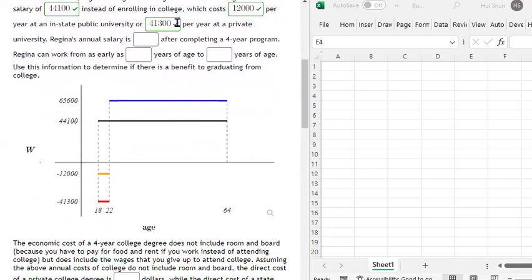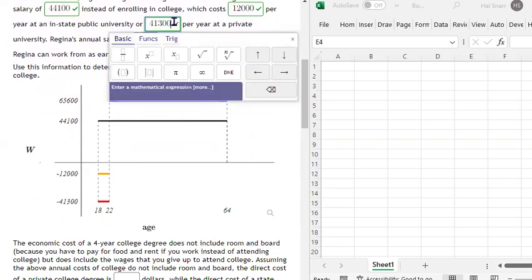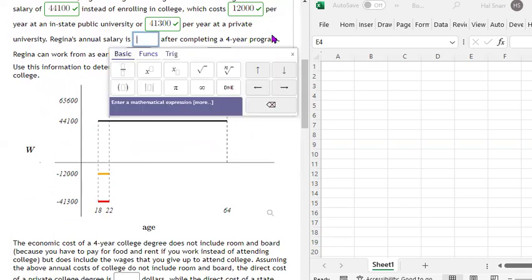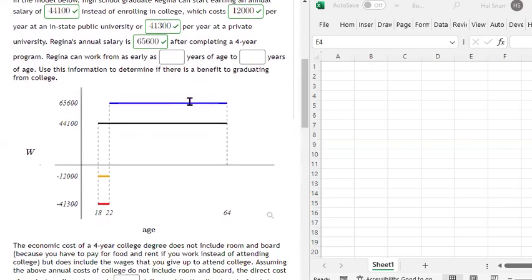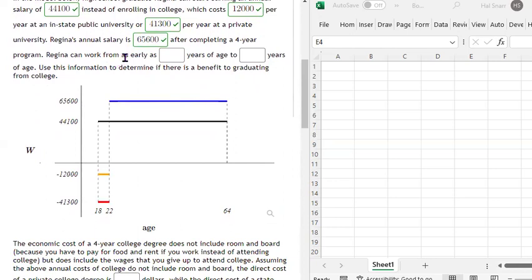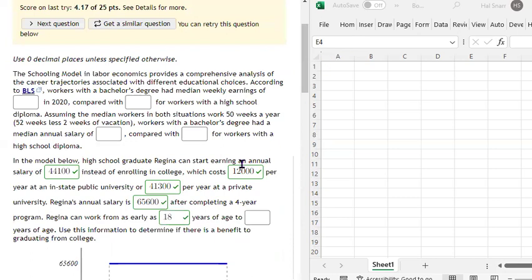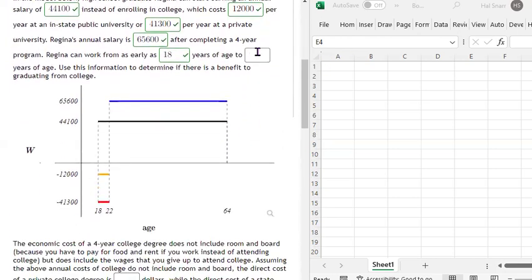If she does, in fact, go to college, either at the state university or this private college, the model says she'll make $65,600, right, per year. Yeah, assuming she does it in 4 years, right? Now, Regina can work from as early as 18 years of age, right, to 64 years of age.